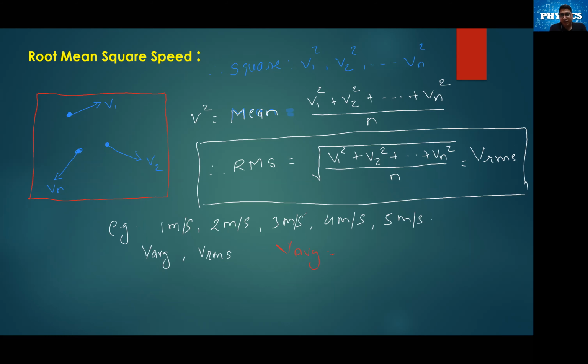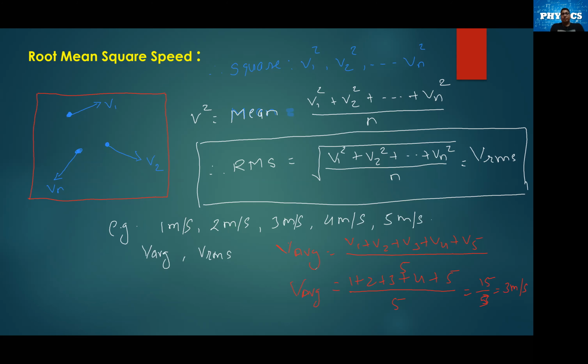As you are finding the mean, it will be V1 plus V2 plus V3 plus V4 plus V5 divided by the number of molecules, as we have 5 molecules, and that is going to be equal to 1 plus 2 plus 3 plus 4 plus 5 divided by 5. The addition of 1 plus 2 plus 3 is 6, plus 4 is 10, plus 5 is 15, 15 divided by 5, and that is going to be 3 meter per second. That is going to be the V average.